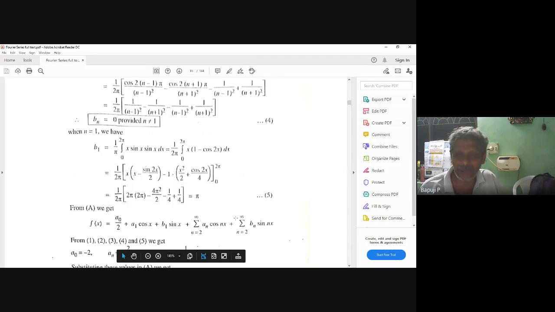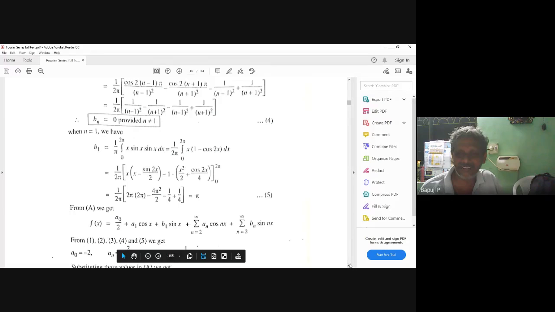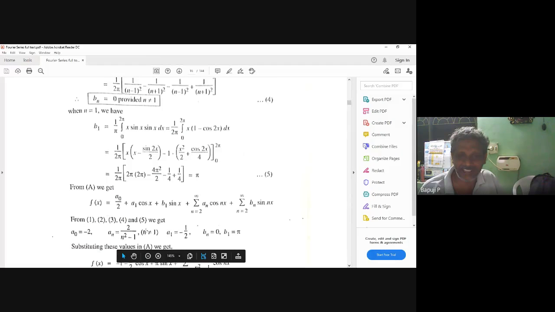You don't have to copy also. 2 by n square minus 1. Here itself the value is there, you see. Down itself, this is nicely we need to know how to handle things also. Students can nicely tell, no need to go back and see. A_n provided a_1. Now we can write, this is a_0 by 2, right? The a_1 value you can write, the b_1 value, right? The a_n, this whole term vanishes. So that's why I can write the Fourier series carefully.